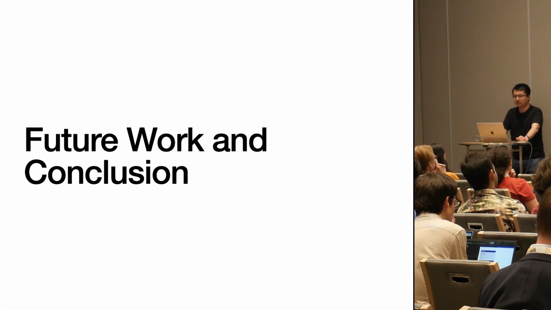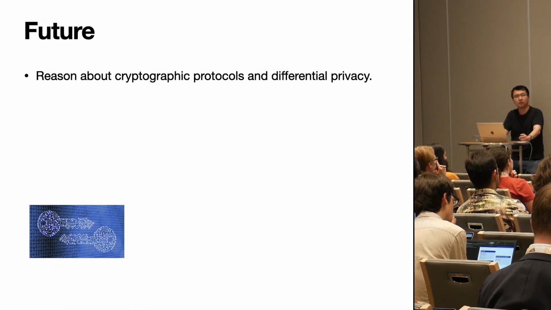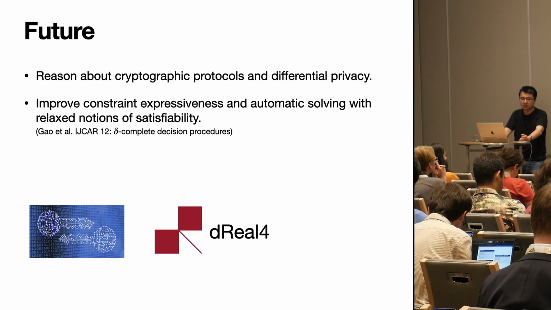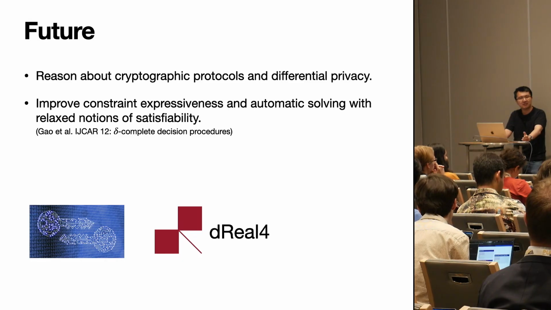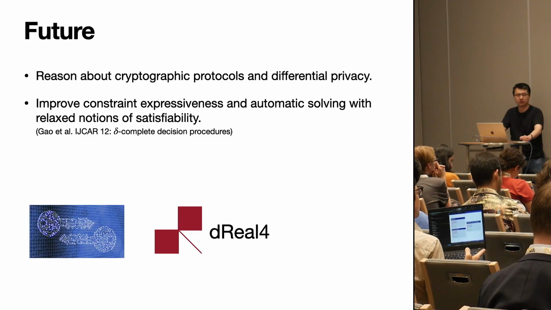So for our future work and conclusion, we want to apply this to reason about cryptographic protocols and differential privacy. We want to improve our constraint solving expressiveness and automatic solving with more relaxed notions of satisfiability. Such as, we want to incorporate the dReal solver. This will make our probabilities a little bit less precise maybe, but we might be able to bound the loss of precision there.